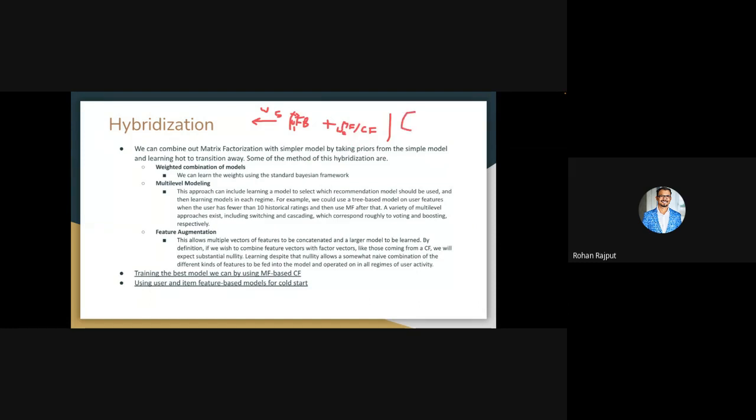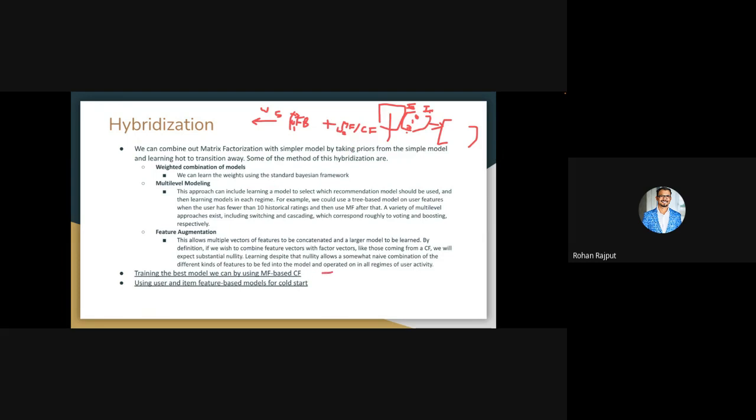A simple example: suppose you have this new item, and it has a certain initial vector 00100, but we don't have the embedding of this item. We try to augment it to the existing item vector, let's say IE, based on some features we have, or some average of certain rows. Based on that we generate new embeddings, and this embedding can now be used for our collaborative filtering or matrix factorization model.